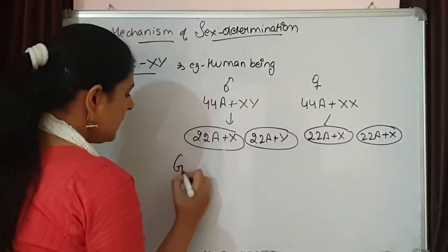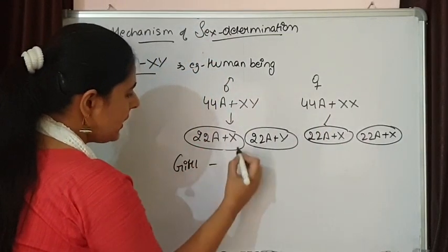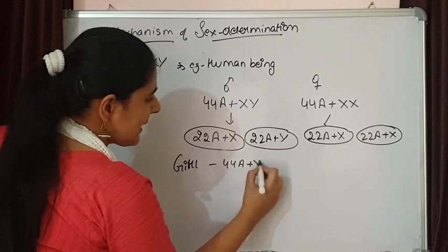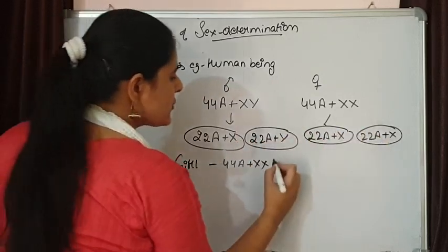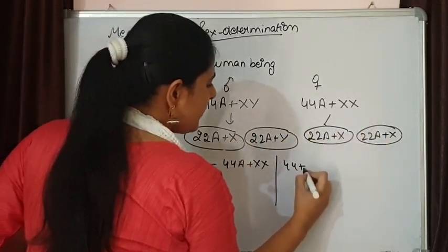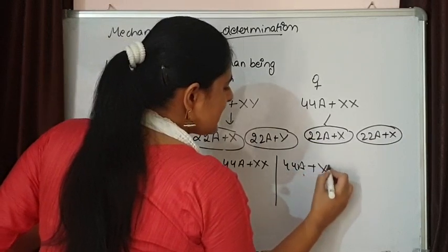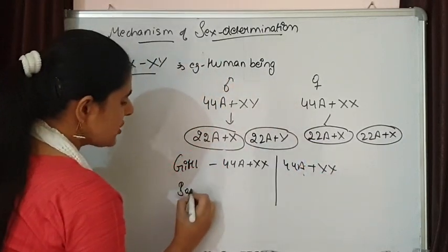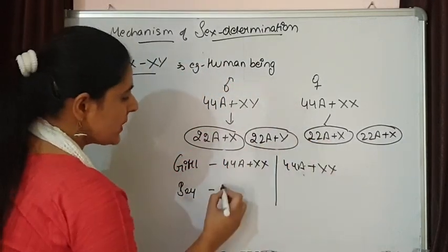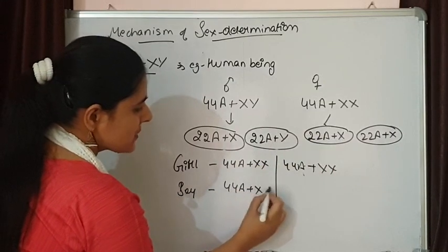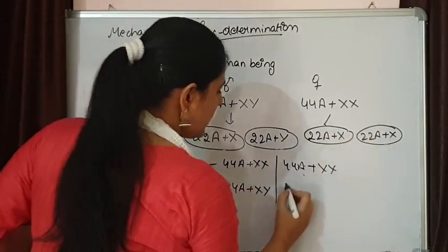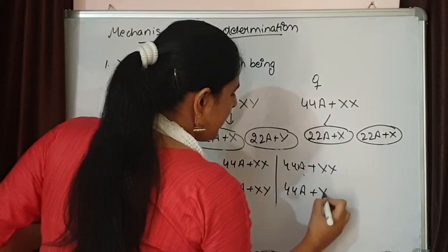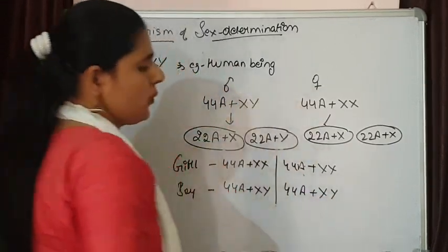So the girl child will have 44A plus XX. From here also the second will be 44A plus XX, while for the boy child, this is going to fuse with this, plus XY, and again this is going to fuse with this, it will be XY.